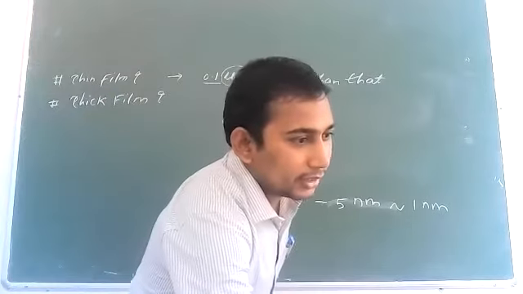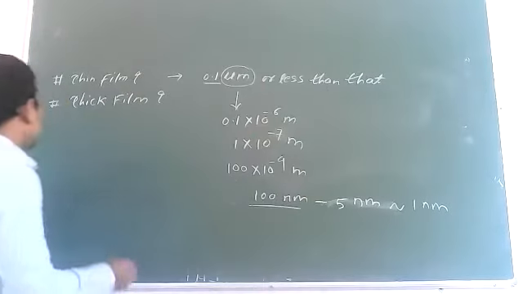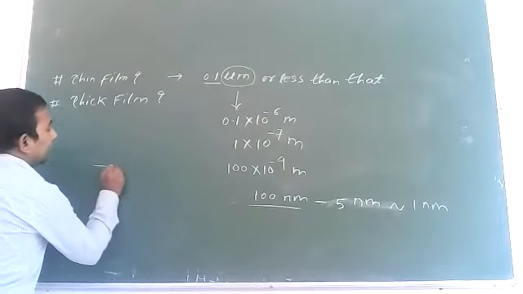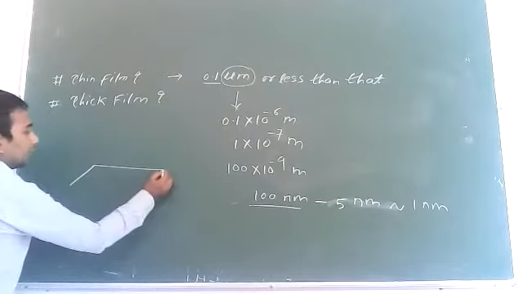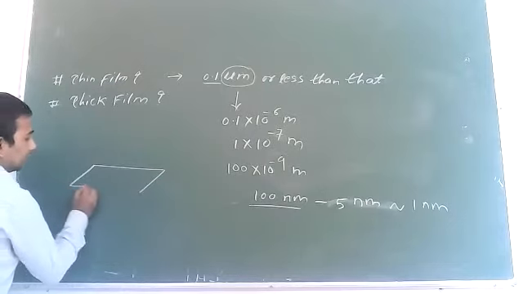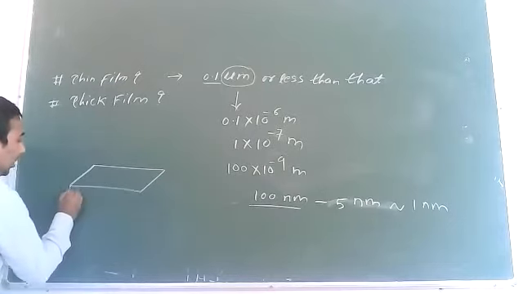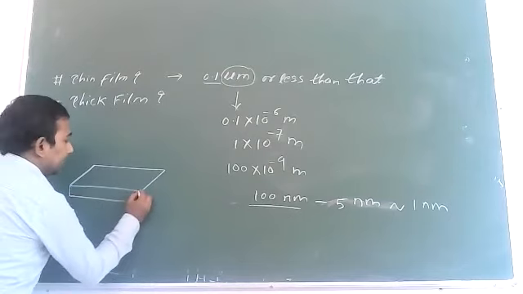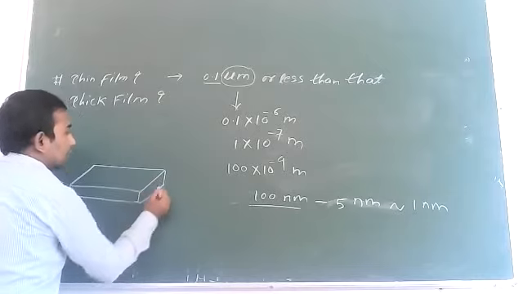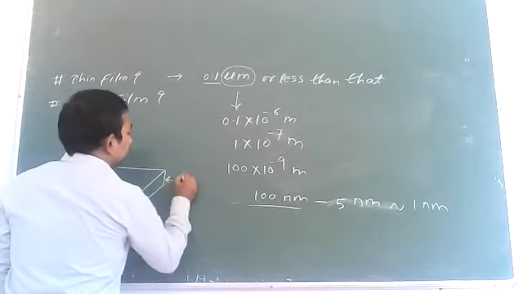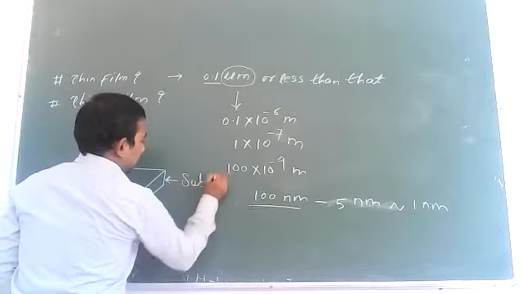Now, let us consider this is the substrate. I have drawn it here. This is not a thin film, this is your substrate.